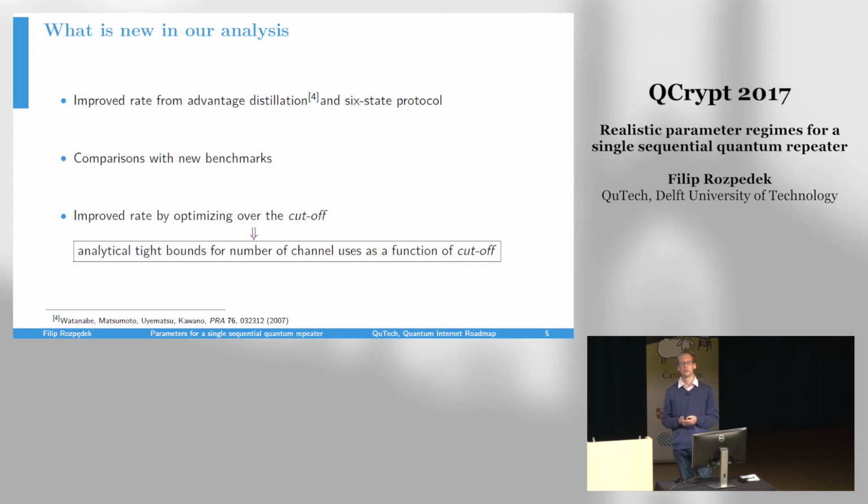Secondly, we introduce a new set of benchmarks that will guide the way towards the quantum repeater. And thirdly, we introduce a new parameter that we call a cutoff, by optimizing over which we can significantly improve the rate. I will now briefly describe how this cutoff works. But before, I just wanted to mention that we have analytical tight bounds for the number of channel uses needed to generate one raw bit between Alice and Bob as a function of this cutoff.